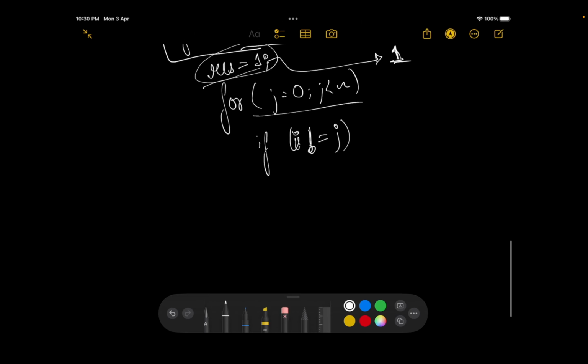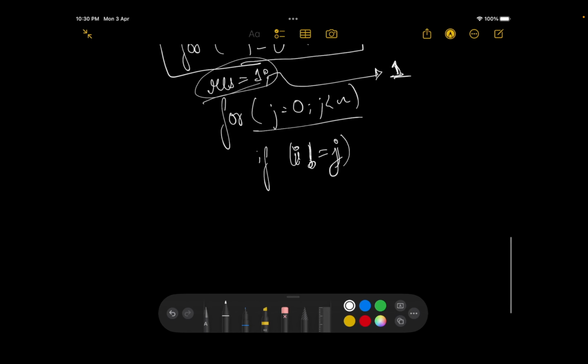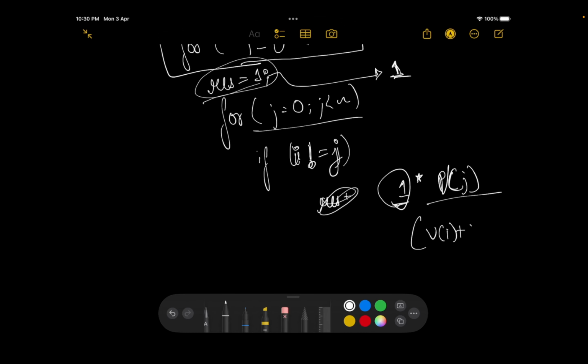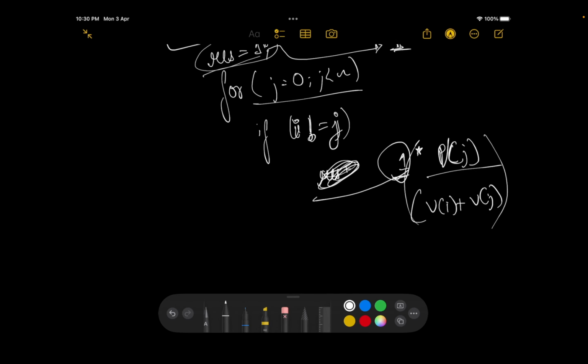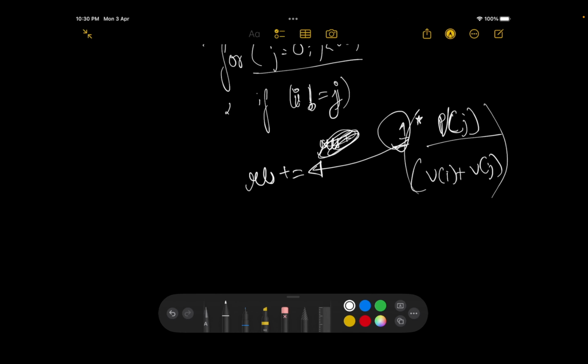Over here, the probability of the ball J being picked would be 1, that is the score it's going to add to my expected value, multiplied by the volume of ball J divided by the entire volume, that is V of I plus V of J. Make sense? And this value needs to be added to my answer. So the answer is being defined by res. I'll increment this value in result, and then I'll print this value. Okay, res. Let's try to code it up.